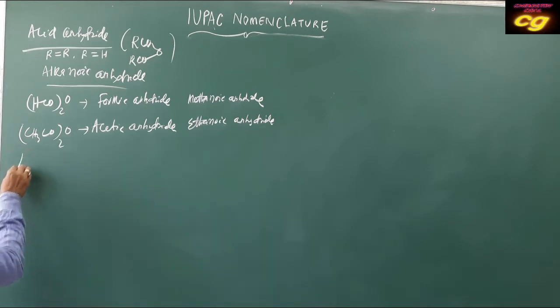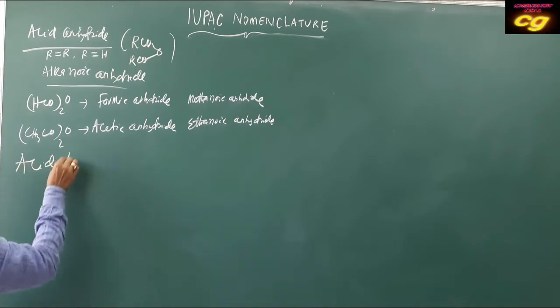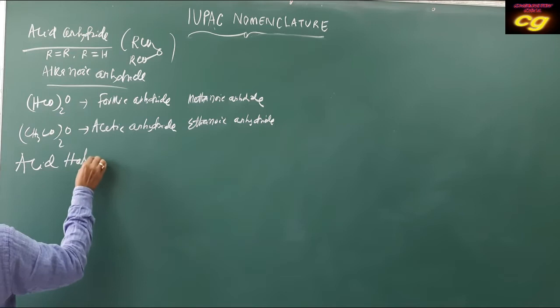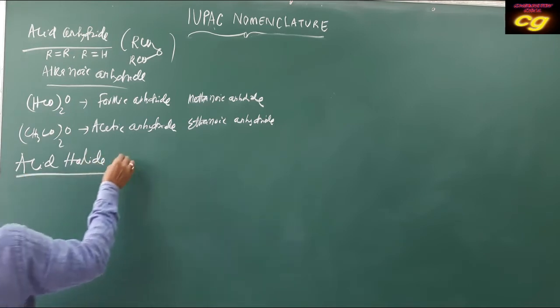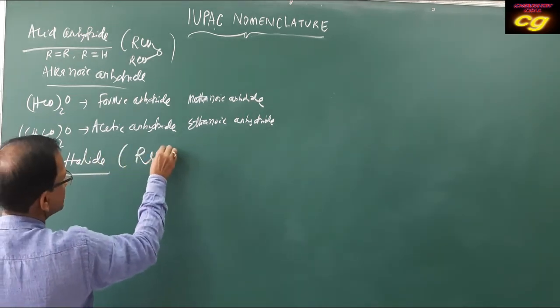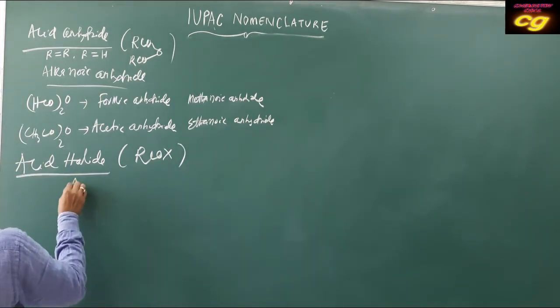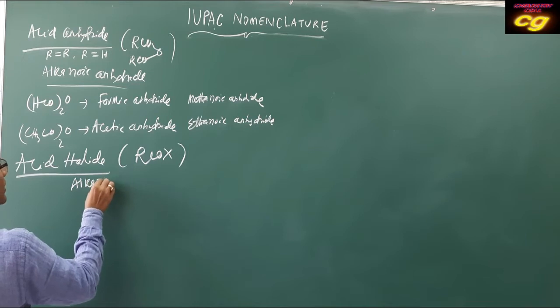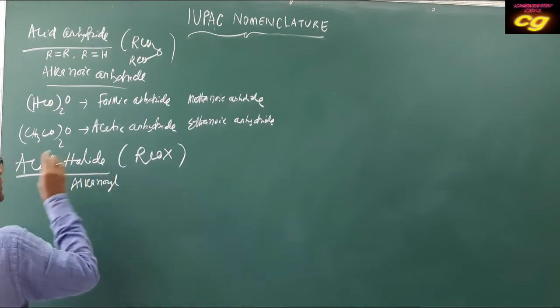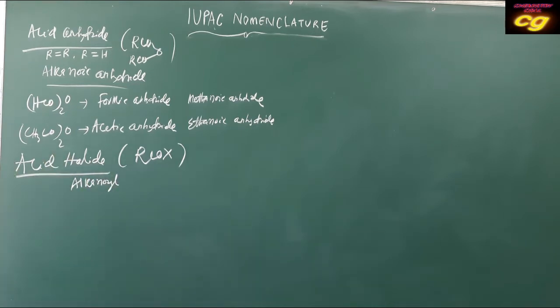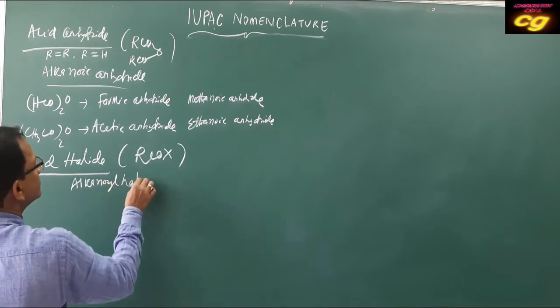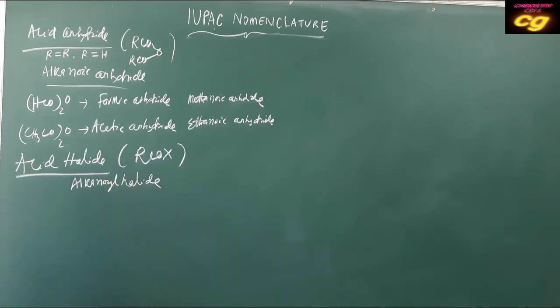Then acid halide. The formula of acid halide is RCOX, and its name is alkanoyl halide.